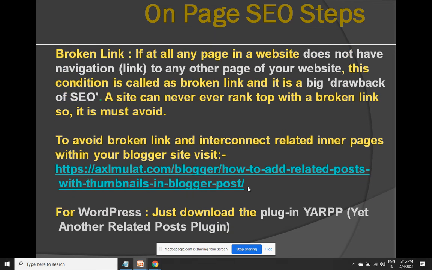If you go into this URL, you just have to click on install and then select Blogger. Automatically every post will get connected with internal links. Broken link, I'll get back to broken link. Let us first see the solution to this.